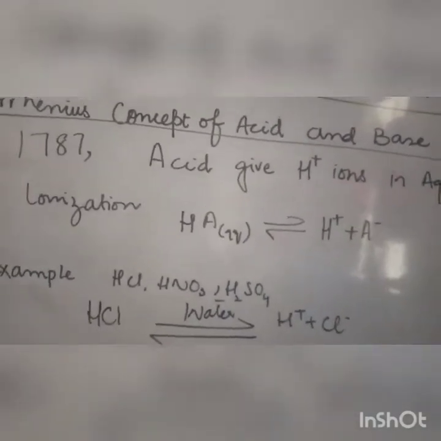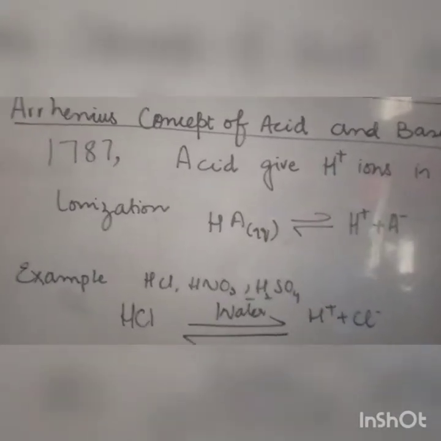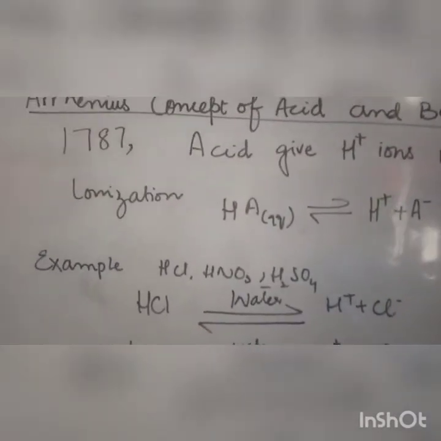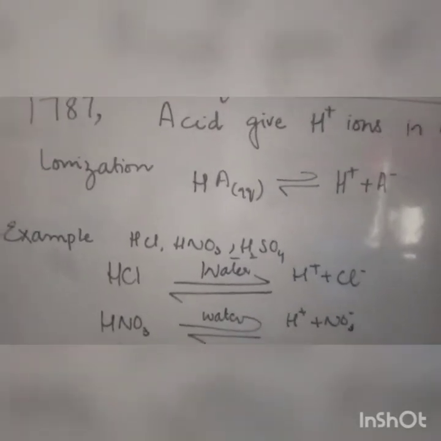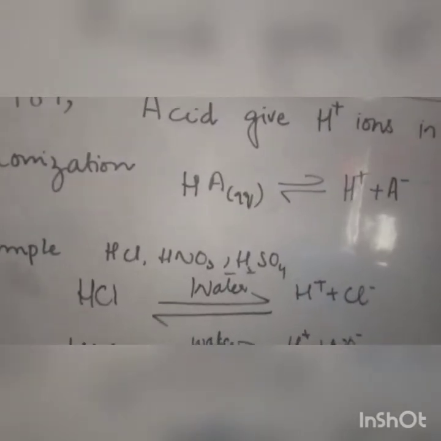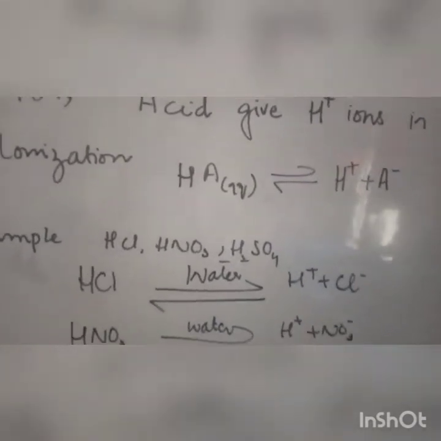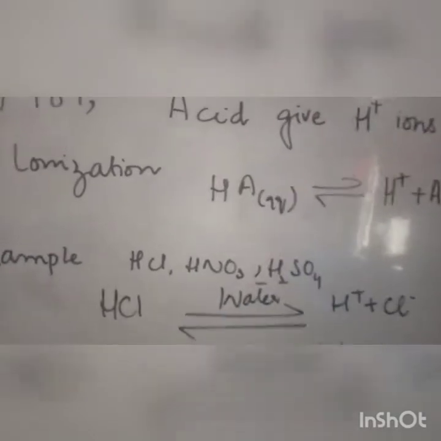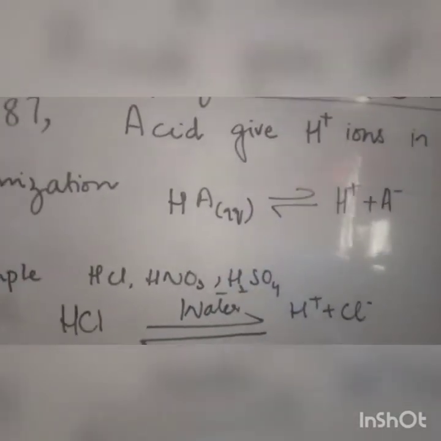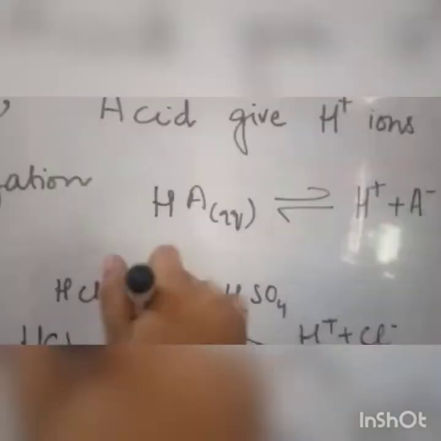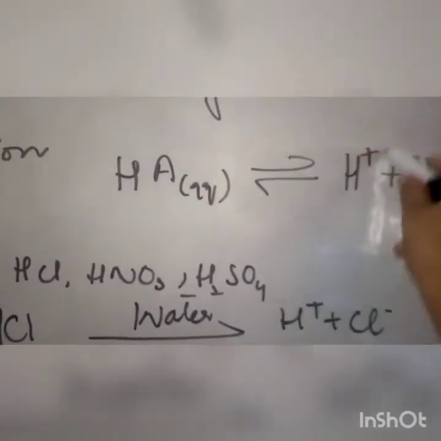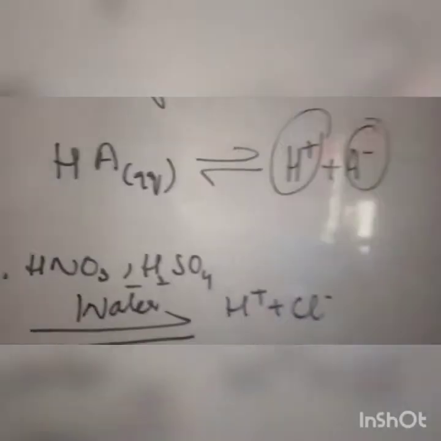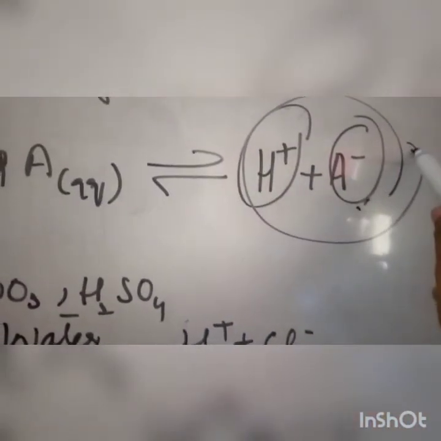On ionization, it gives the hydrogen ion. So first, it is very important to learn about ionization. What is ionization? Ionization is a process in which we convert the molecular formulas into their ions, positive or negative ions. Here we discuss the general reaction of ionization. In the general reaction, you can see there is a compound, hydrogen and acid, and it ionizes to H plus or A negative ions. This is the positive part and this is the negative part. This is the whole concept of ionization.